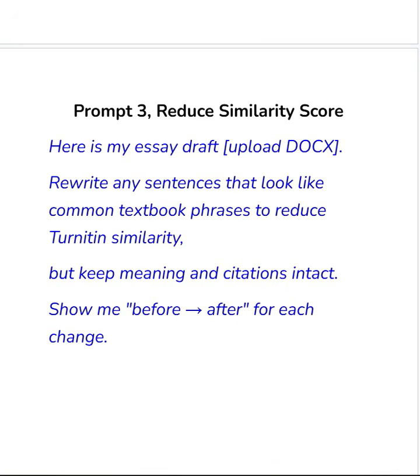So, upload your draft. Anywhere you see this prompt where I said upload docs, that is where you upload whatever it is that you want to work on. Upload your draft, upload your document. Even when you are done with your entire work, you can use this prompt to check and reduce your similarity score. What I advise is this: whenever you want to work on a full document, ChatGPT, don't do everything all at once.